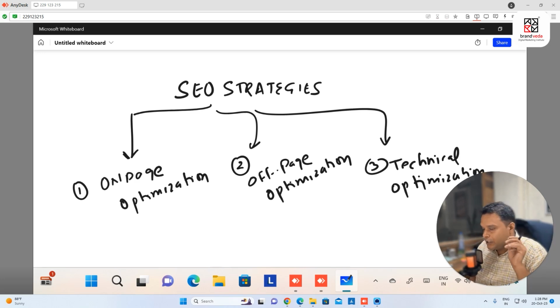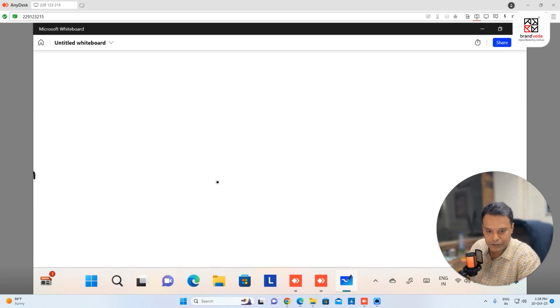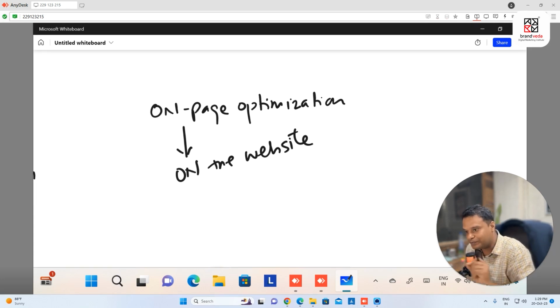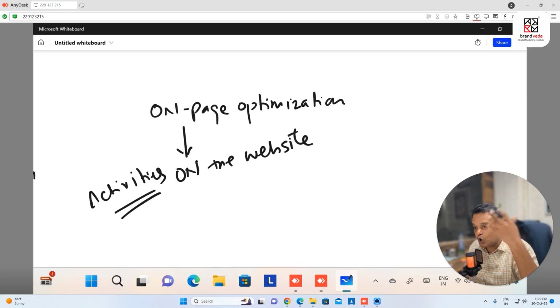Now let's talk about what on-page optimization is. In a very simple way, it is the activities that we are doing on the website. Very important, because ultimately when people come to your website, they're going to fill up the form on the website. So on-page activity means activities that we do on the website.